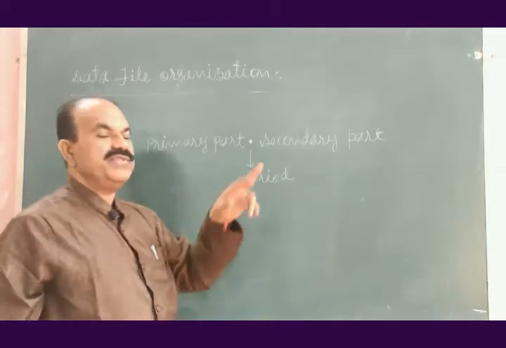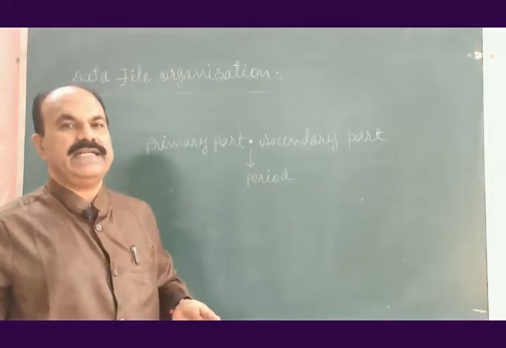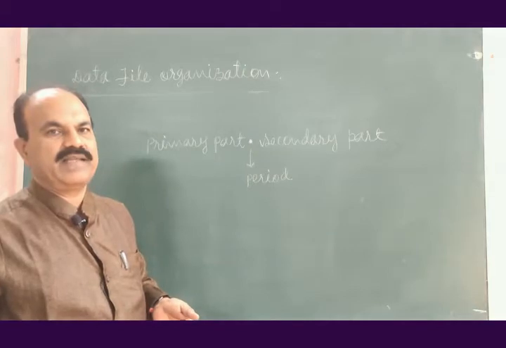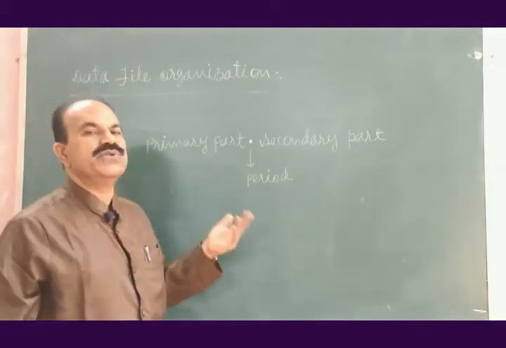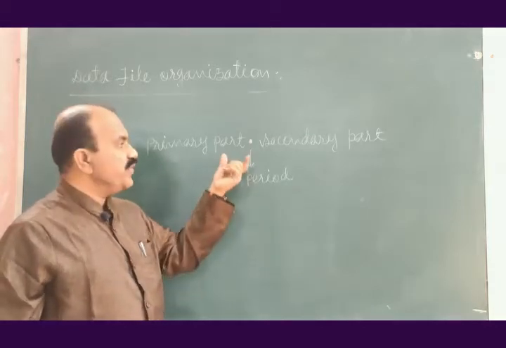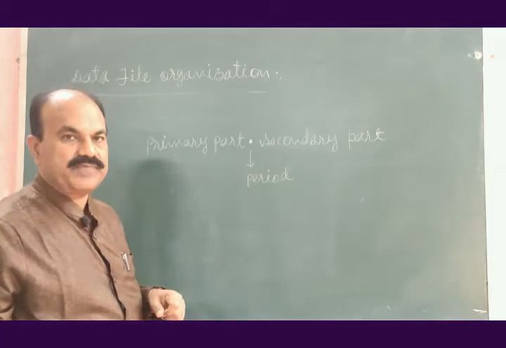This is the general format for naming a data file. We are required to observe certain rules while we use this format for naming a data file.